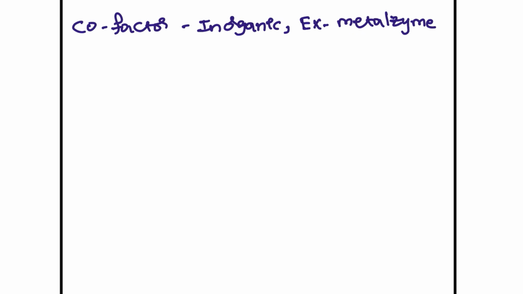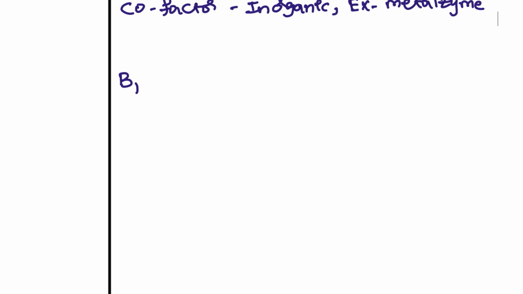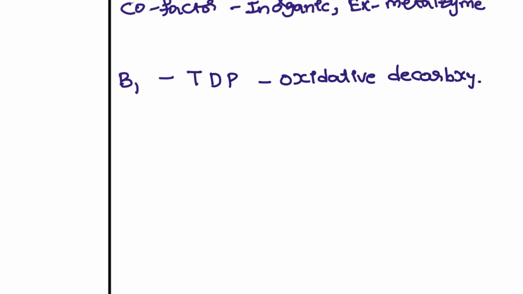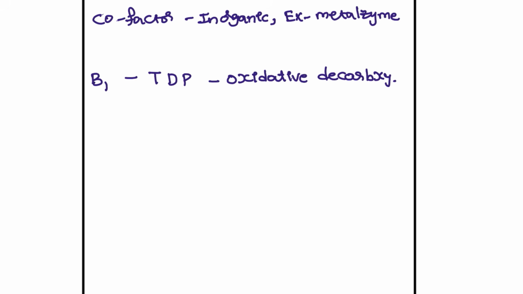Next, what are the coenzymes present in the different vitamins? Let's see one by one. B1 is thiamine, and for thiamine we have thiamine pyrophosphate. This is one of the coenzymes, and it is important for oxidative decarboxylation. If you want to check B1 thiamine, you can test it by transketolase.